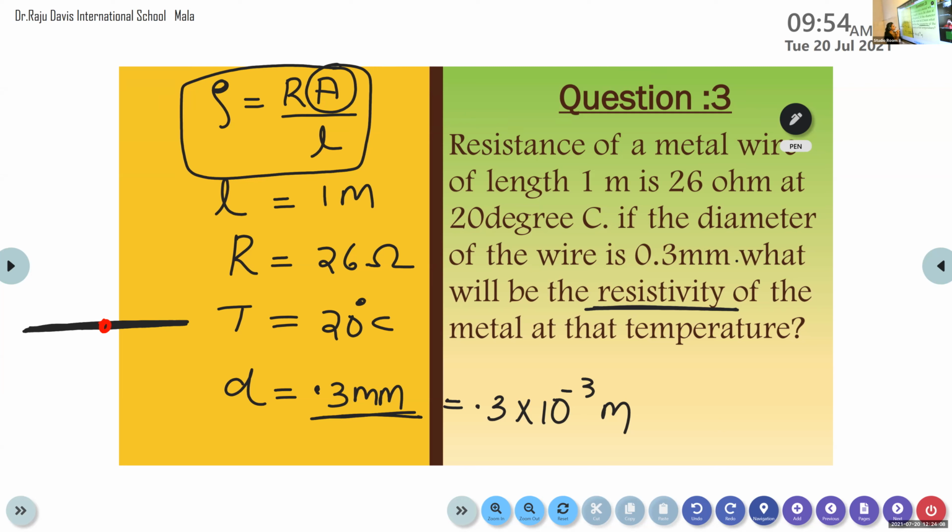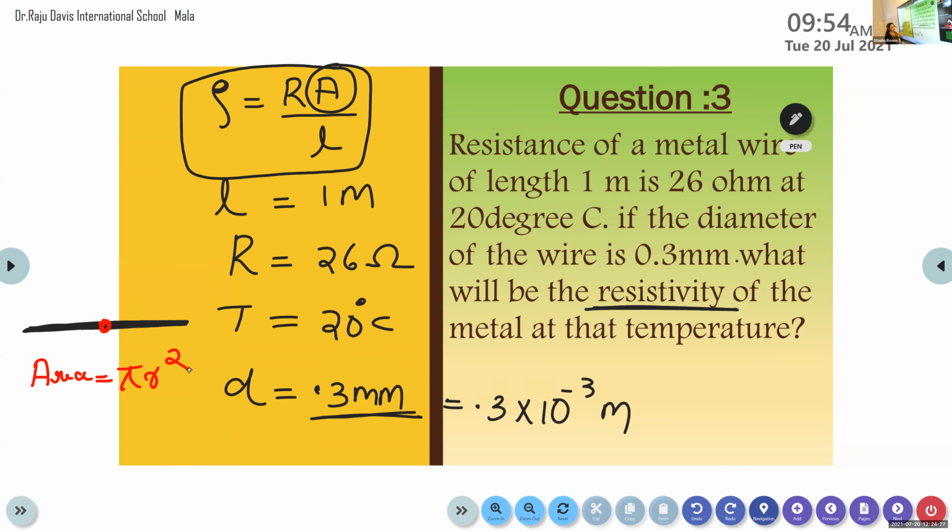What is the equation for calculating the area of a circle? Pi r square, not 1 by 3. The area of the circle is pi r square.